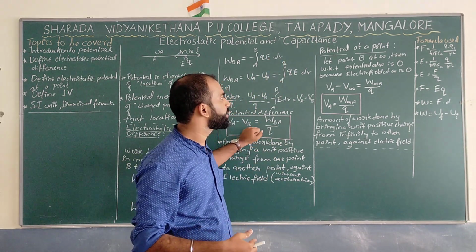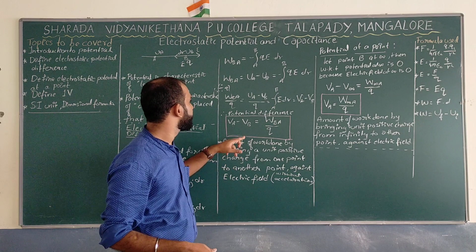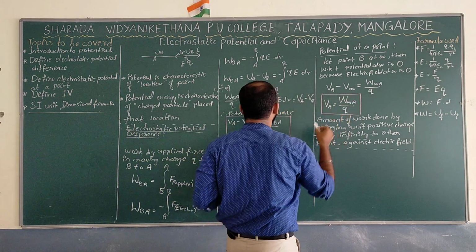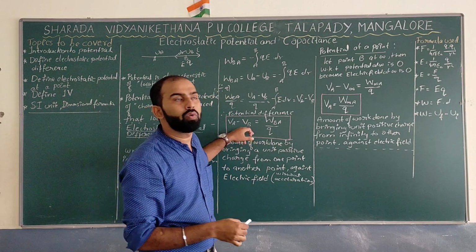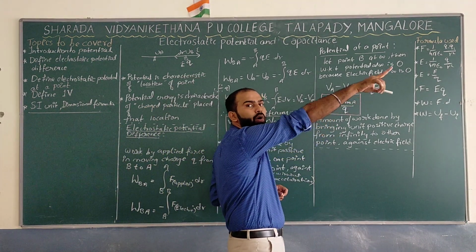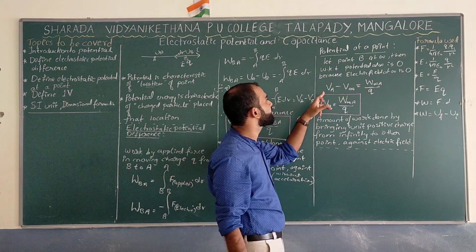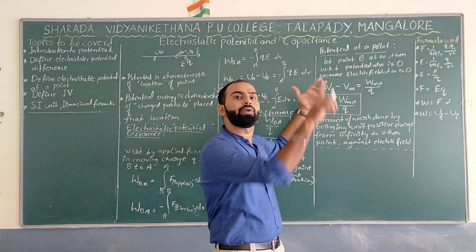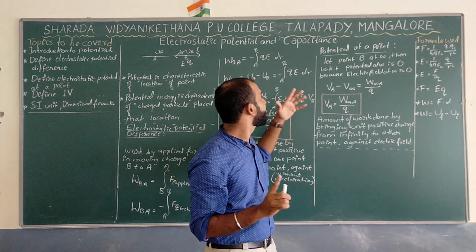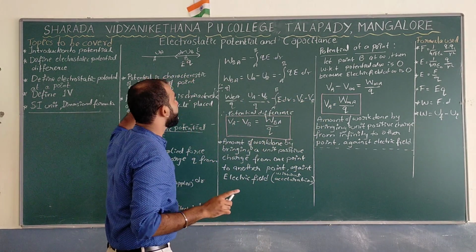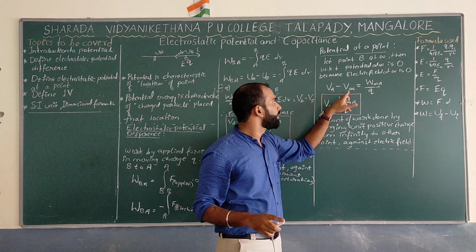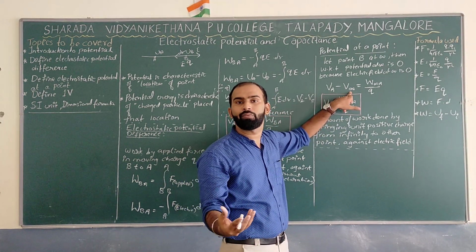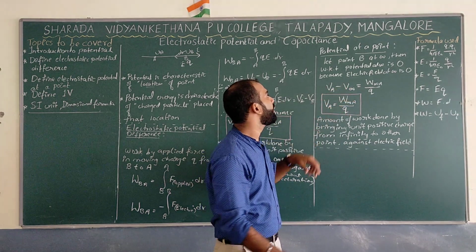So we can replace VB with V infinity, because you have kept the charge Q at infinity. Let us write VA minus V infinity is equal to the work done from infinity to A, divided by Q. The value of V infinity is 0, because there won't be any electric field at infinity, so that term is negligible.